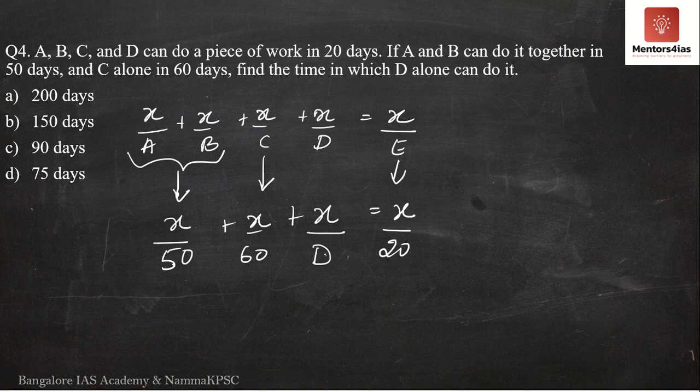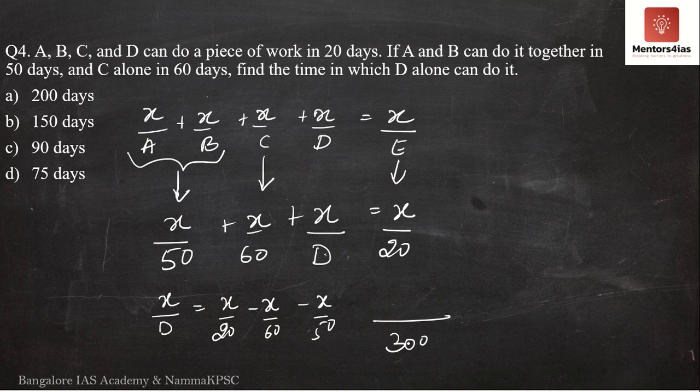Don't you think this is very simple now? I will take x by 50 to the right hand side, x by 60 to the right hand side. So what do I have remaining? I have x by D is equal to x by 20 minus x by 60 minus x by 50. This is the equation that we have to solve in order to find out D. So I can take the LCM of 20, 60, 50 as 300.